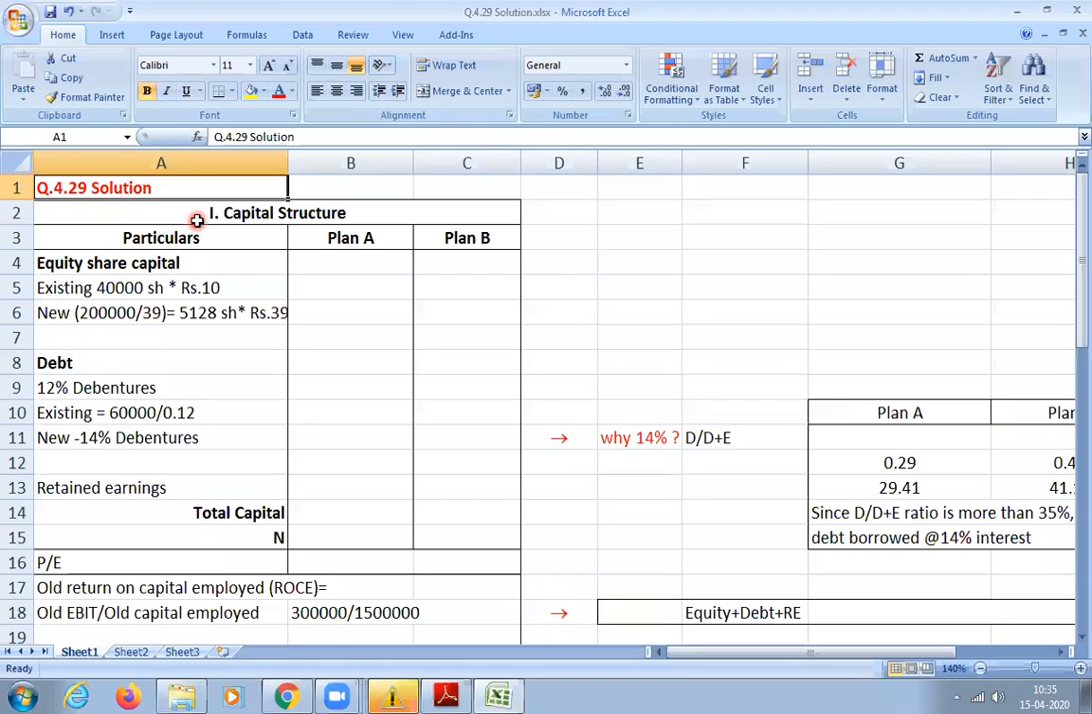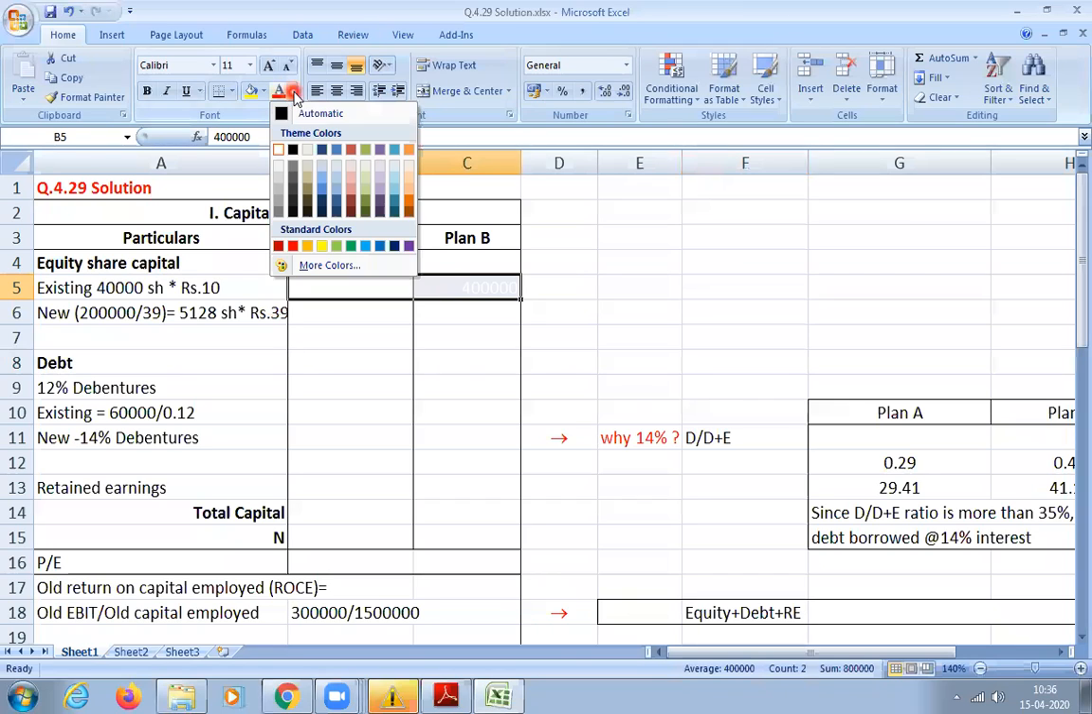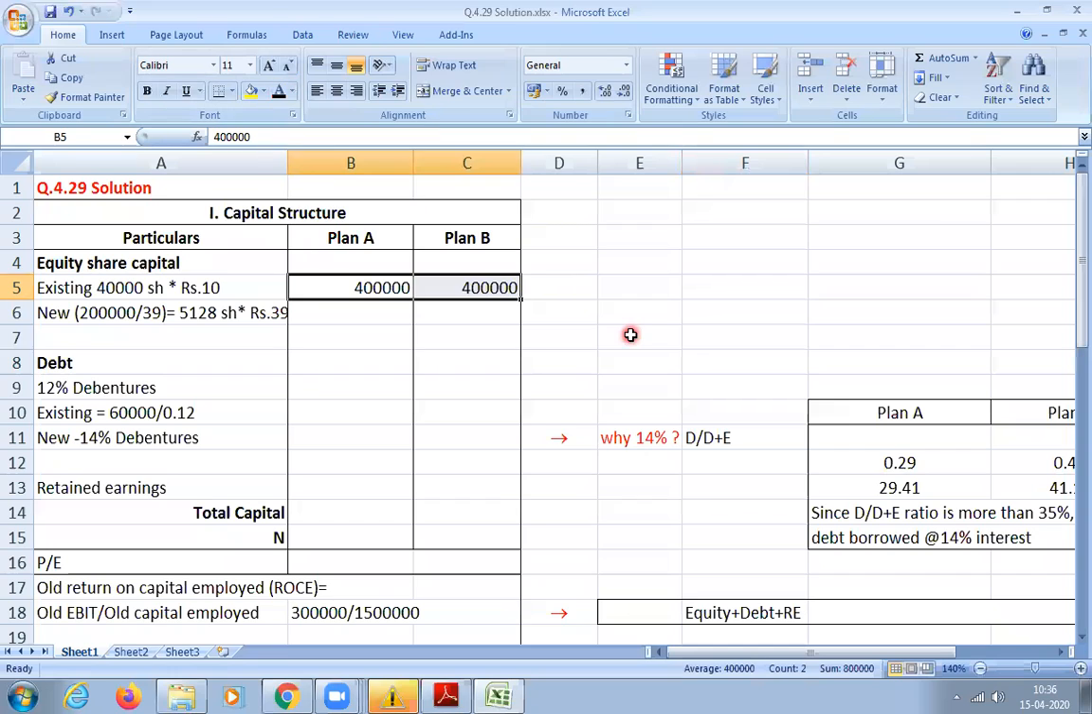So first you have to prepare the capital structure, because I need to know what my total capital is. I need to know my total number of outstanding shares, because if you want to calculate EPS, I need N also. As I said earlier, what is the equity capital we have? He has given 40,000 shares and one share is 10. Please multiply, how much will you get? 4 lakhs. Correct.